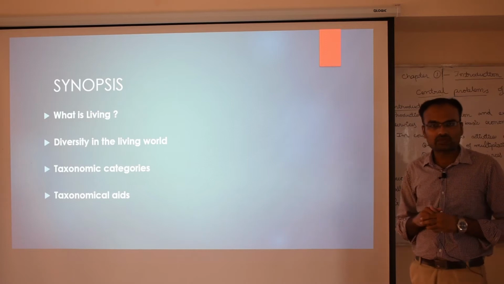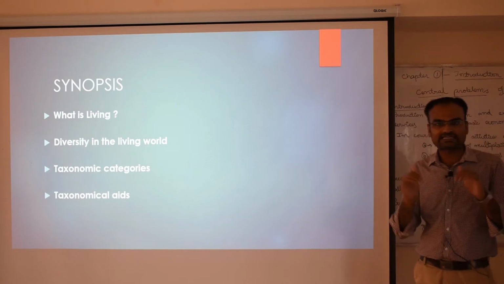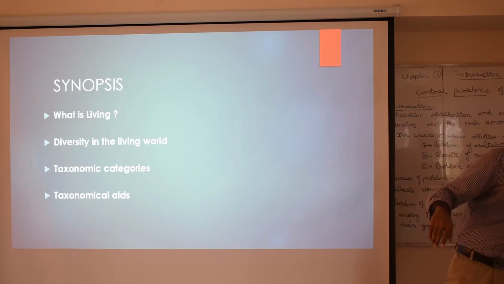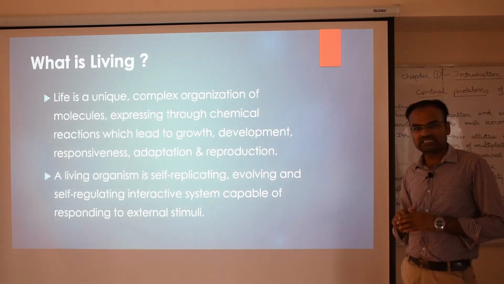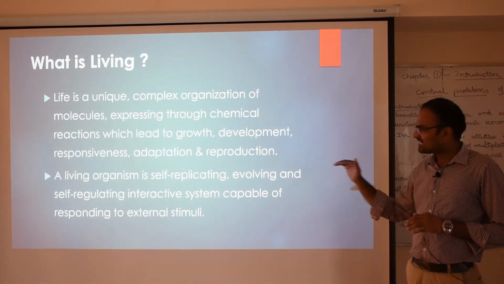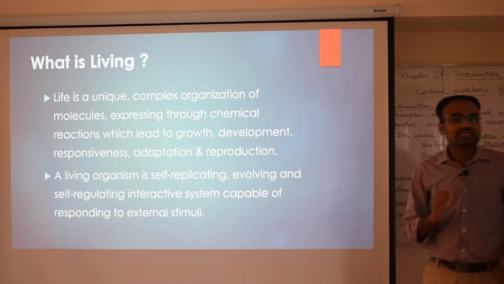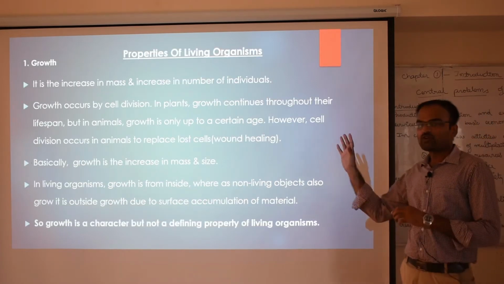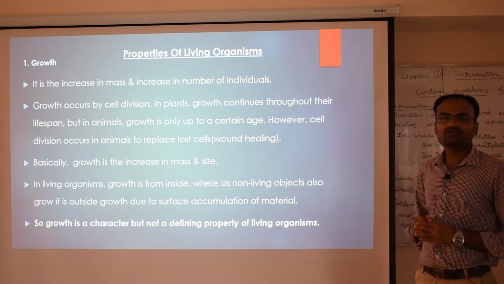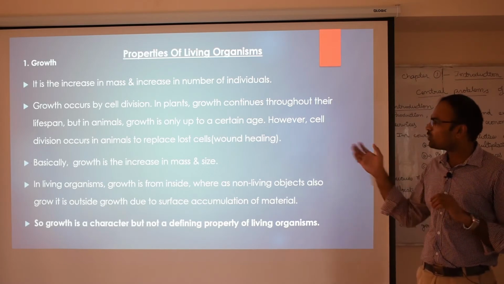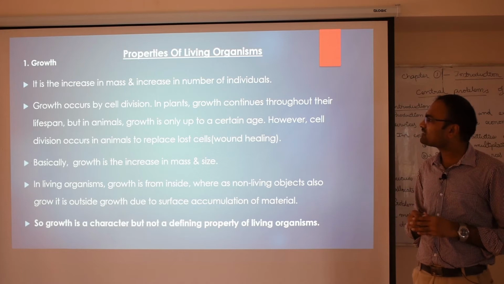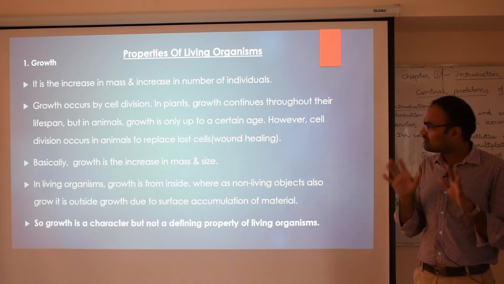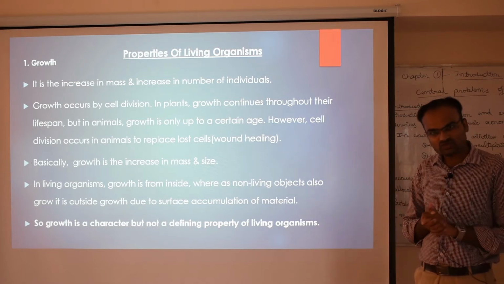Taxonomy category, taxonomical aids. In total, 4 subcategories are there. So we have already finished the first one, that is what is living, the definition for life, as well as the definition for a living organism. And in the second subheading, the important one is the properties of living organisms. Hope you can remember that a total of 5 properties of living organisms we have studied.